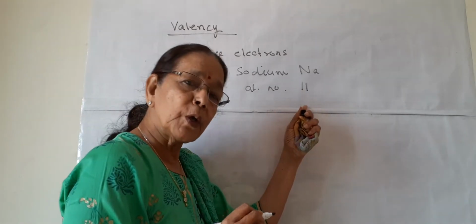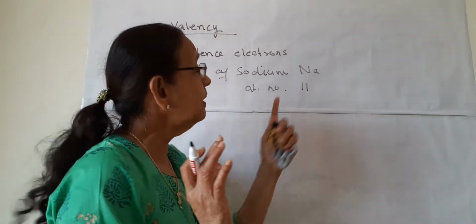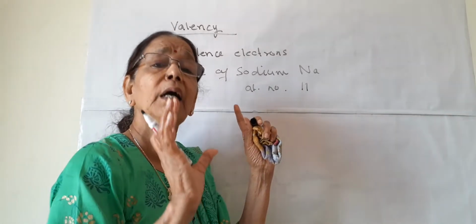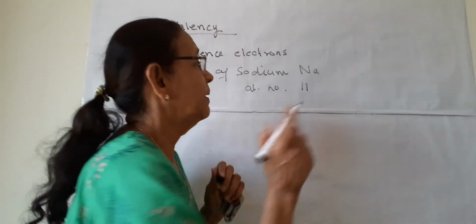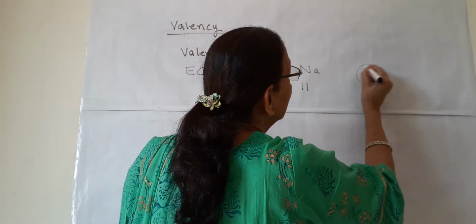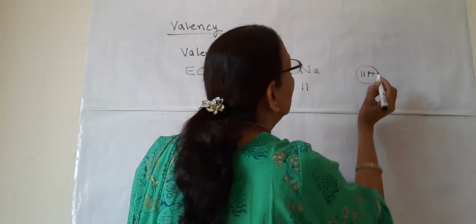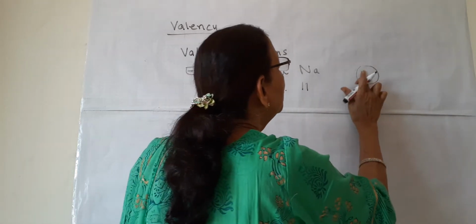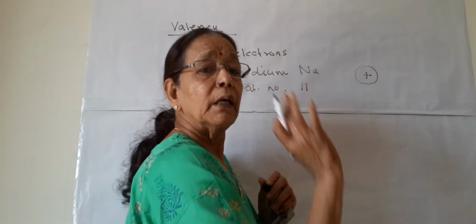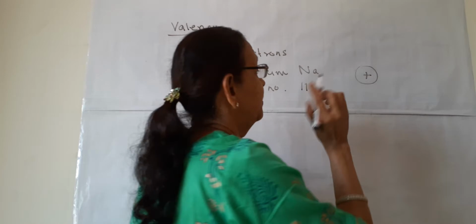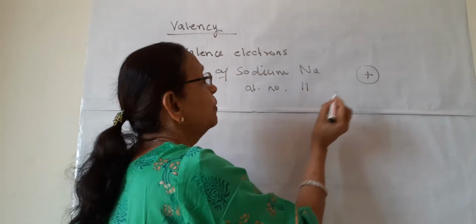That 11 protons are present and 11 electrons are present, and we are not concerned with the neutrons at this level or for drawing EC. So I am drawing EC. This is the nucleus having 11 protons. Even in EC we don't draw protons. We can just write the positive charge, and as 11 is the number,